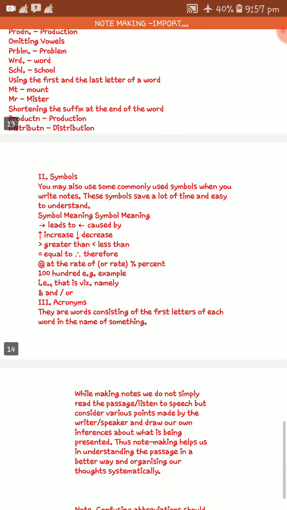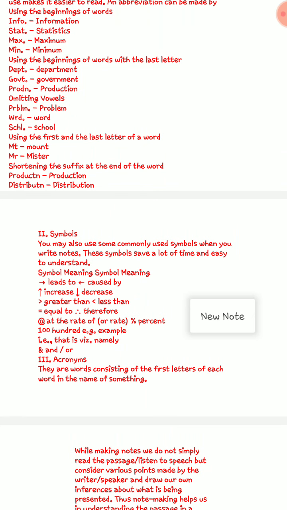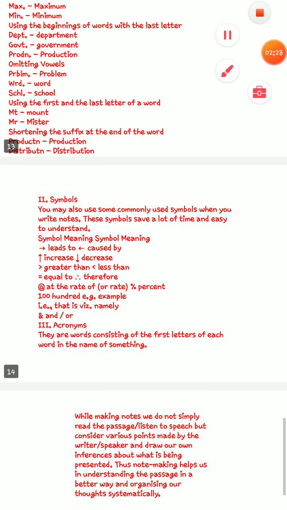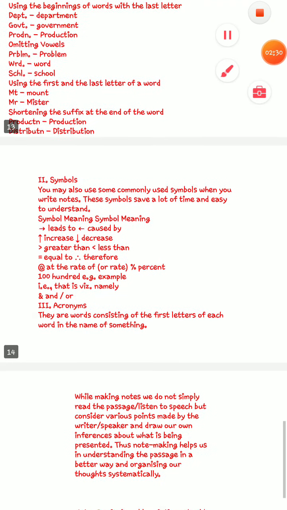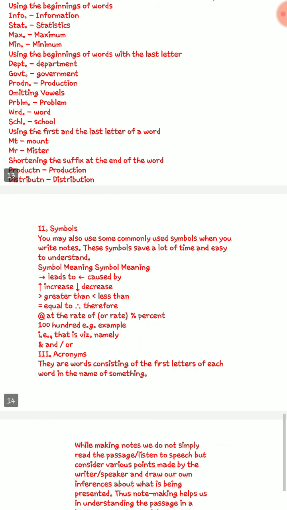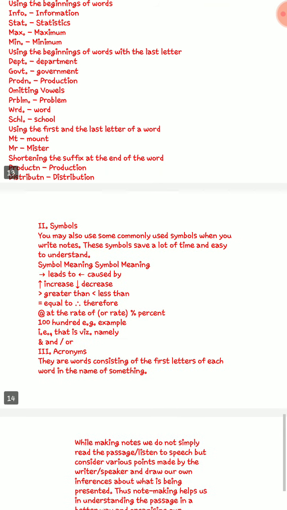Not only that, sometimes we can use abbreviation by shortening the suffix at the end of the word. That is also very important. Like production, how can we do it? PRODUCTN. We have shortened the suffix. Distribution, same thing, DISTRIBUTN. Like that.